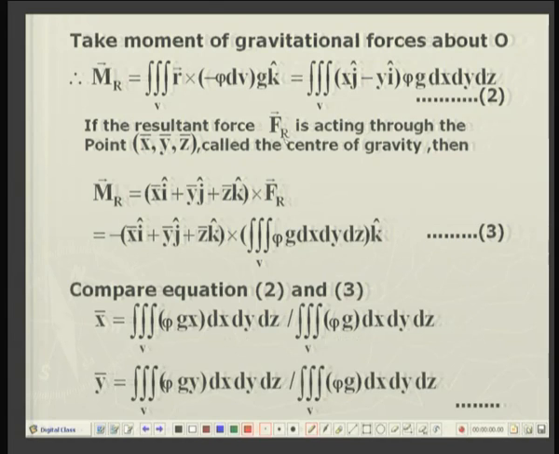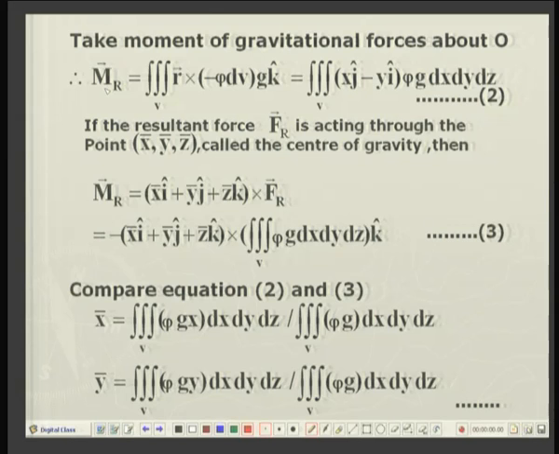So, equation 1 gives me the total resultant force on this body, and we take the moment of the gravitational forces on each and every infinitesimal element about point O, which is the origin of the coordinate system. So, r crossed with the elementary force. When we integrate it, that gives me the resultant moment. Now, we have Mr and Fr. Now, this can be replaced by a single force. Now, how can we do it?